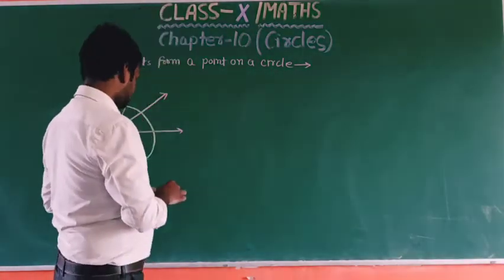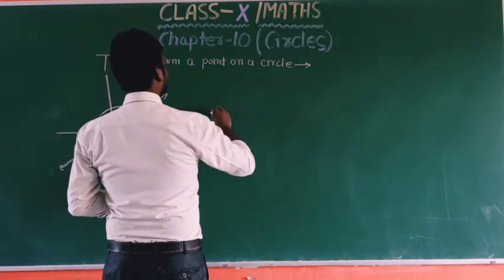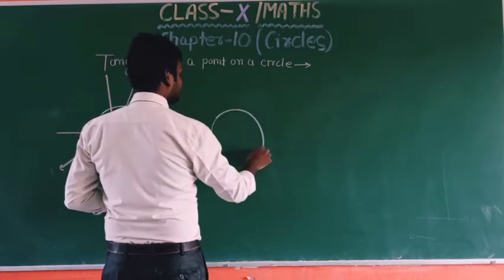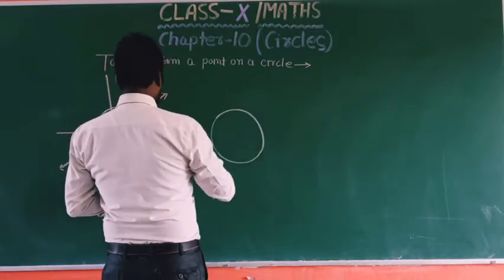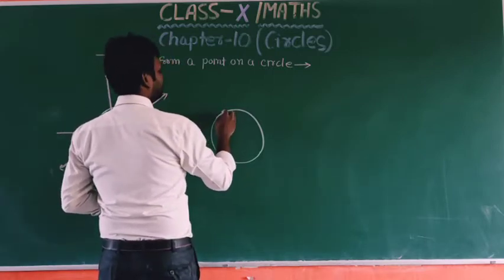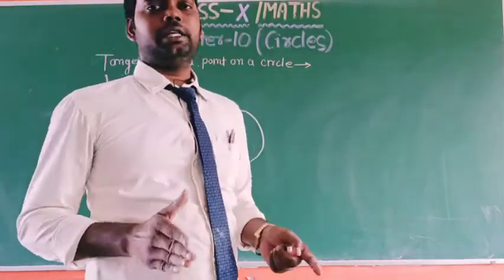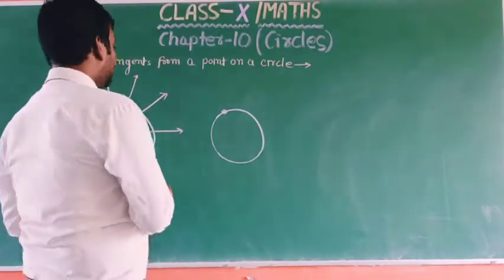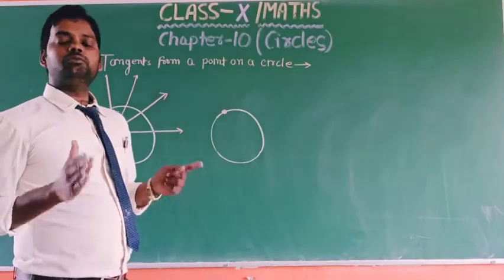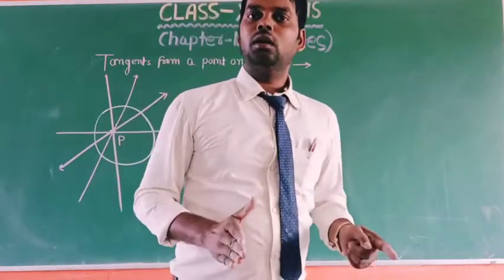And the second situation is, if this point lies on the boundary of the circle, and we try to draw a tangent from this point, we will see only one tangent can be drawn, okay.